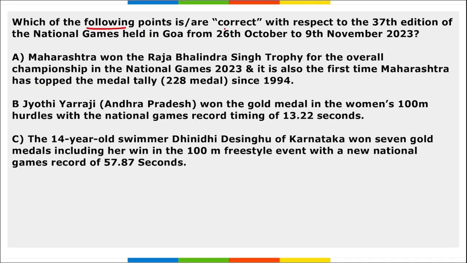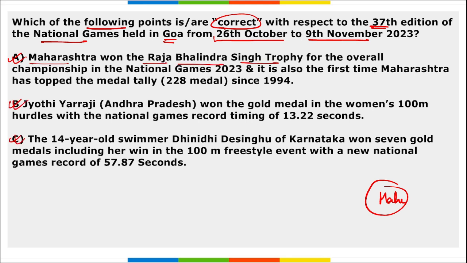Next, which of the following points are correct with respect to the 37th edition of the National Games held in Goa? They were from 26th October to 9th of November, and Maharashtra state has topped these games. If we look at the options here, remember all these three options are rightly mentioned. So Maharashtra has won the Raja Bhalindra Singh Trophy for the overall championship in the National Games 2023, and it is also the first time Maharashtra has topped the medal tally, that is 228 medals since 1994.